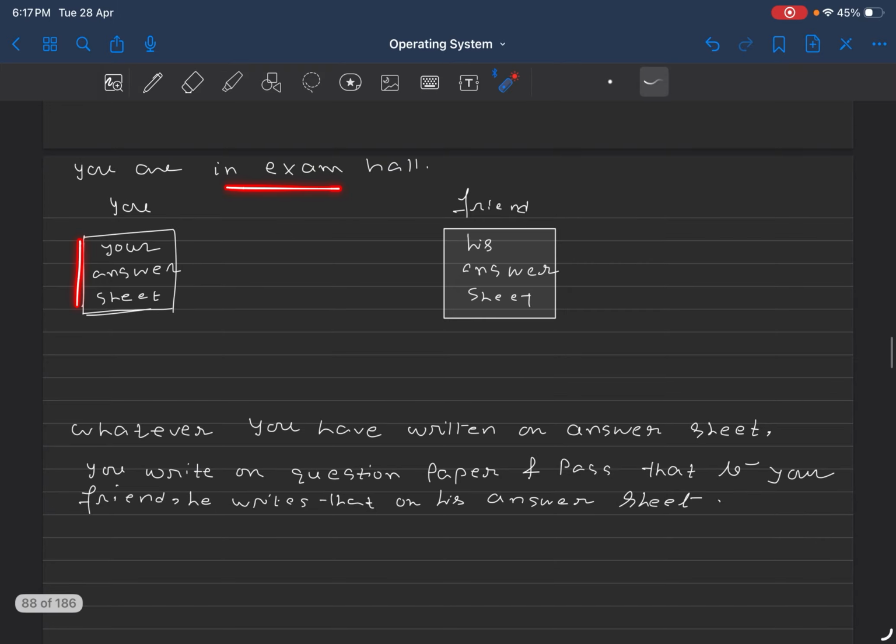So you are in the exam hall. This is you, your answer sheet. This is your friend's answer sheet. Whatever you have written on your answer sheet, you write on a question paper or some other sheet, and pass that sheet to your friend.